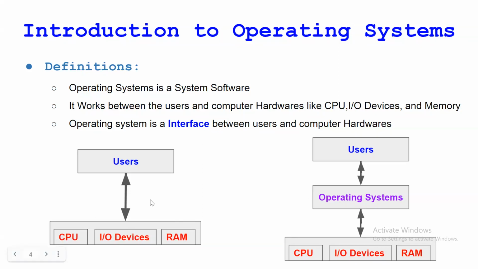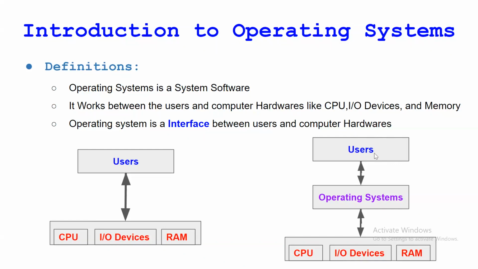And second, as I said, multiple users cannot access the devices in this case. But when we introduce the operating system in between the user and the CPU, what will happen? The operating system manages all the calls from the user.